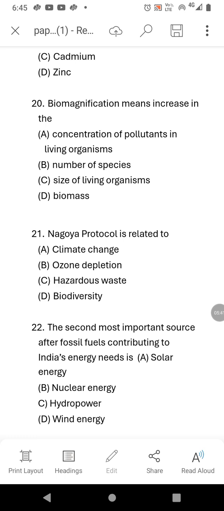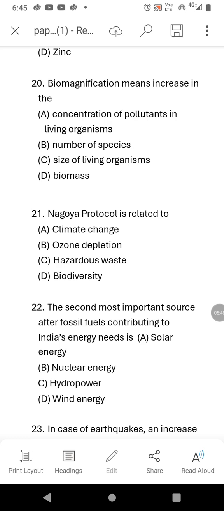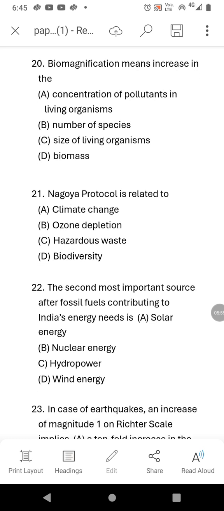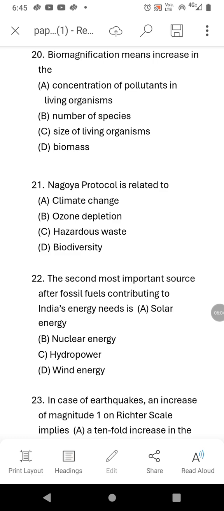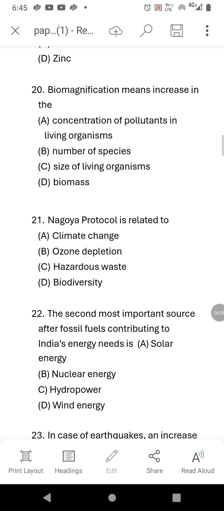You can see there the number of species. Heights of organisms means growth, where you can see the growth of an organism. And biomass means total biological matter. Okay, where you can see the decomposing things. So the right answer is concentration of pollutants in living organisms.